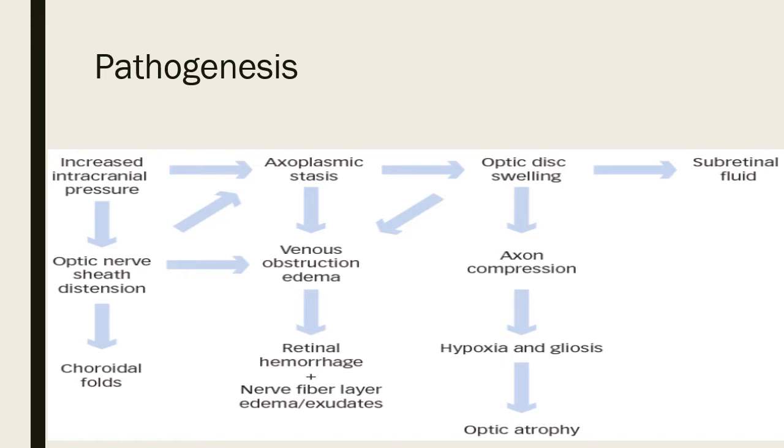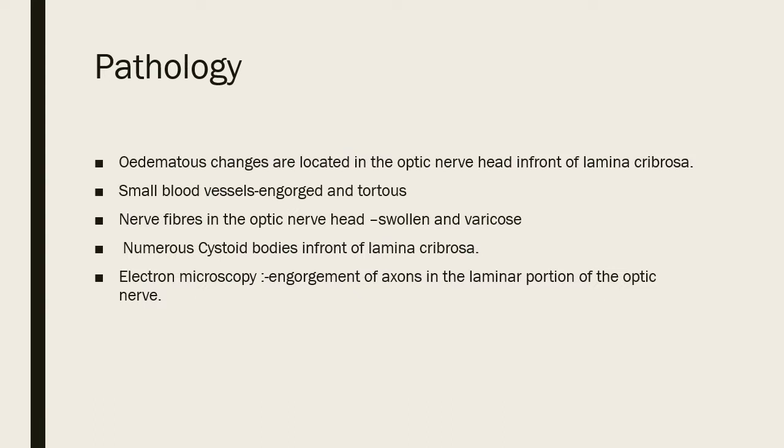But if the process is not halted, it will ultimately lead to total optic atrophy, which will be called post-papillitic optic atrophy, also known as secondary optic atrophy. You will subsequently note there are different causes of optic atrophy: primary, secondary, consecutive. So the atrophy which results from papilledema is called post-papillitic optic atrophy. So this is the pathogenesis of papilledema.